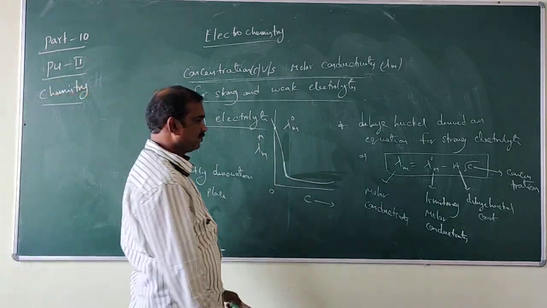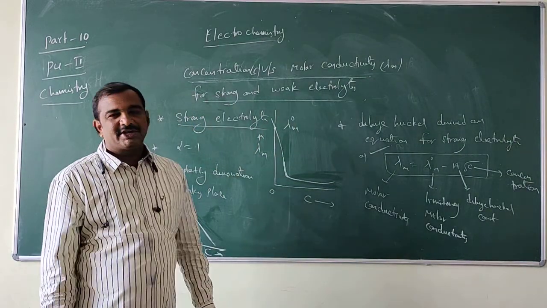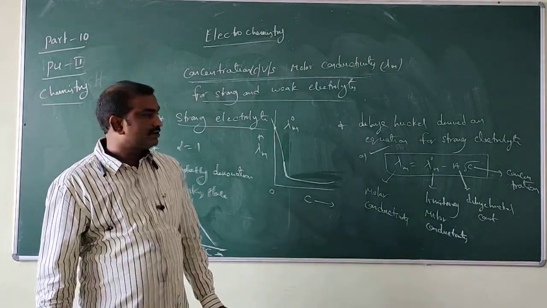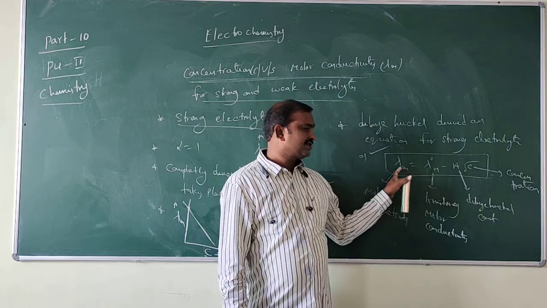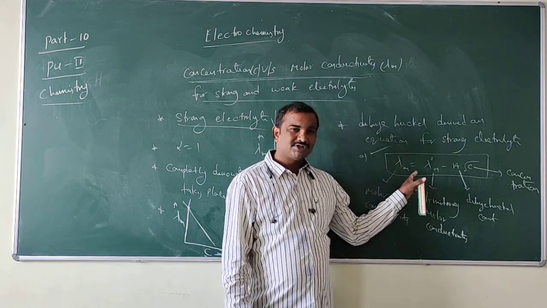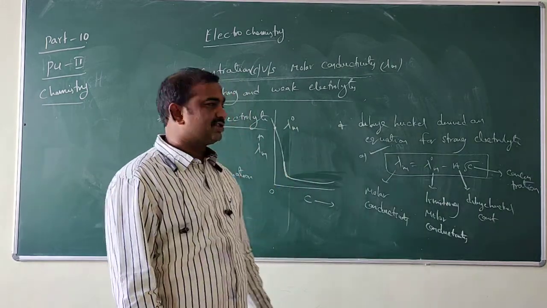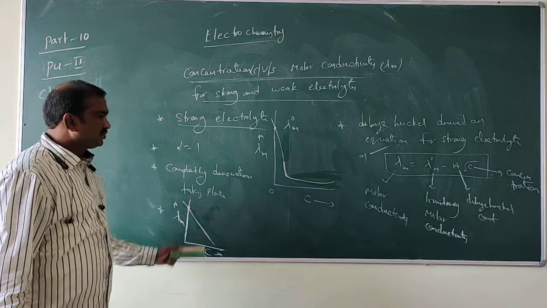This equation is important. They will ask which of the following is the Debye-Hückel equation, and they will alter it: this becomes lambda naught m, this becomes lambda m, so that is wrong. The correct one is lambda m is equal to lambda naught m minus A into root C. So note this one.